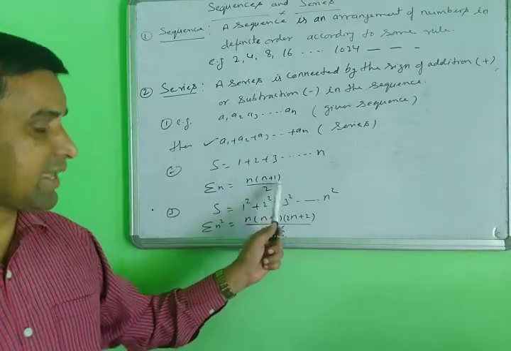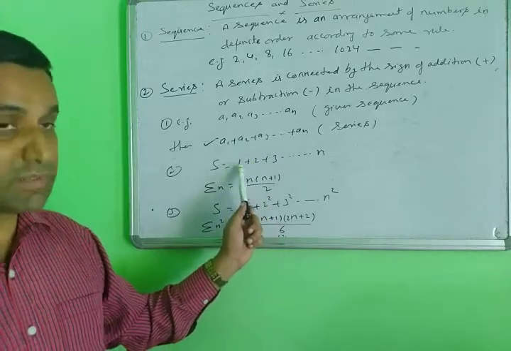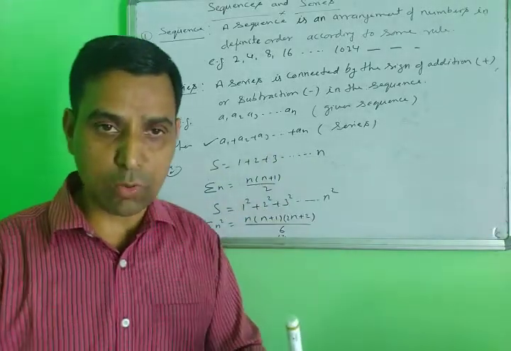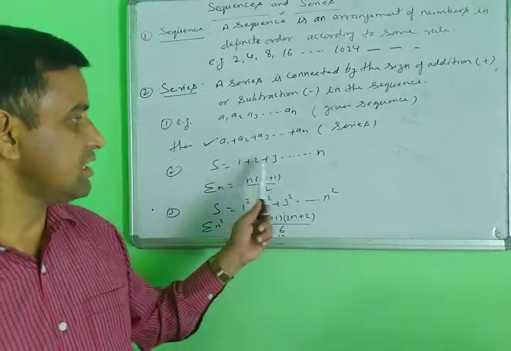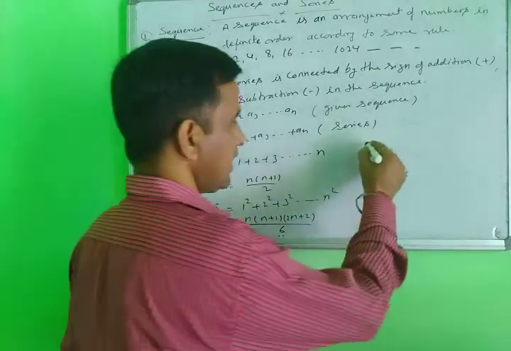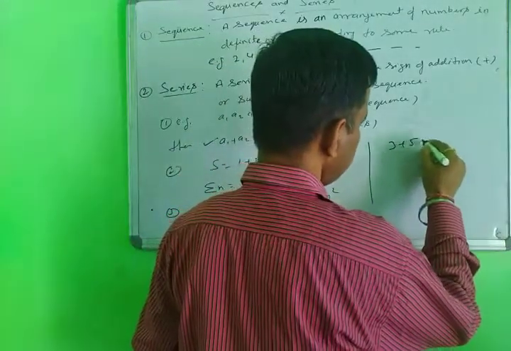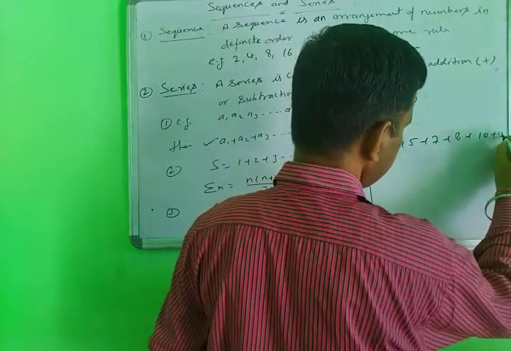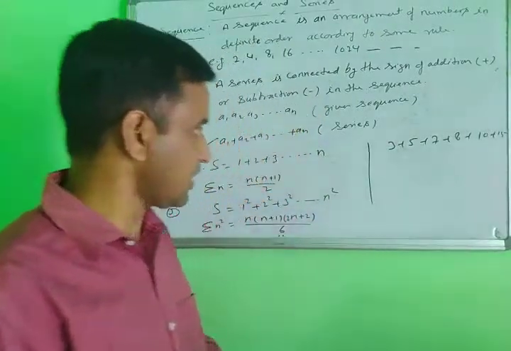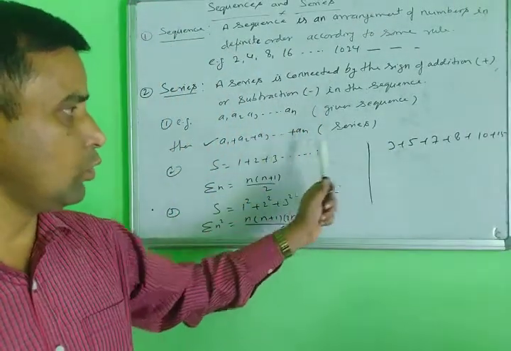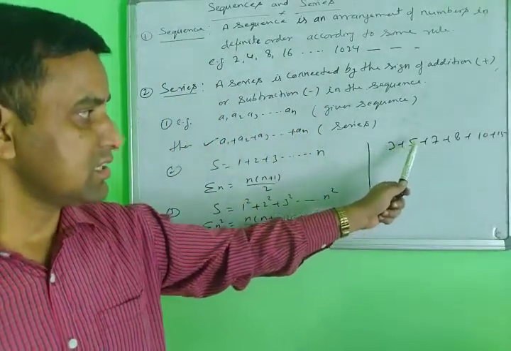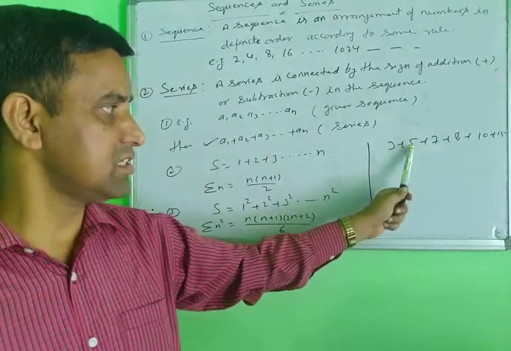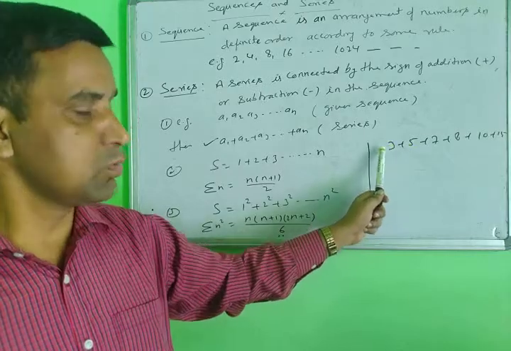This rule does not apply to every series. This is a special type of series: 1, 2, 3, 4, the natural numbers without any gap. Suppose you write 3 plus 5 plus 7 plus 8 plus 10 plus 15. This rule will not be implemented here, because this is not a special series. It is not a special series because the numbers 1, 2, 3 are not given.